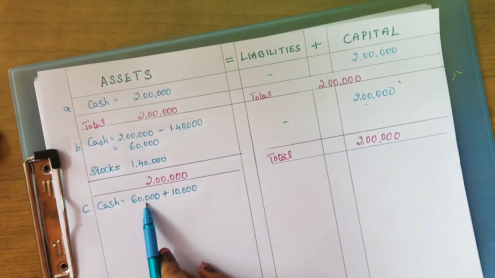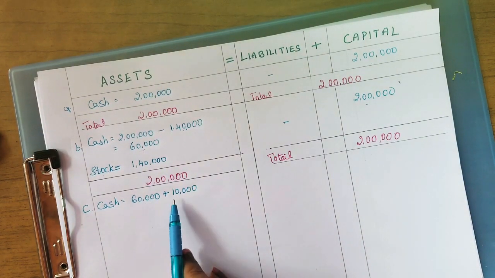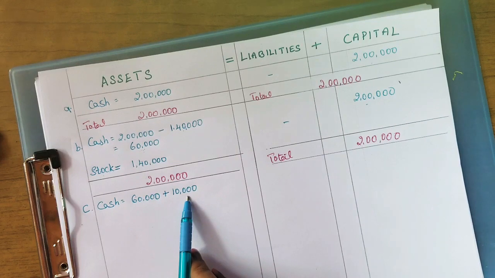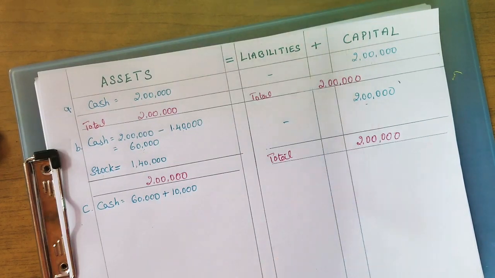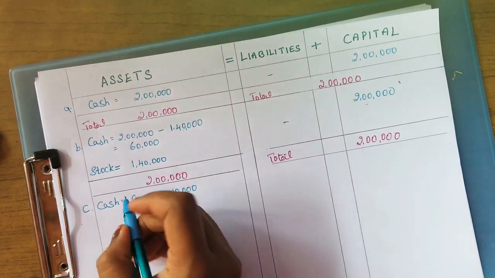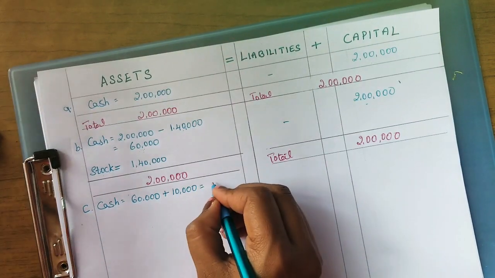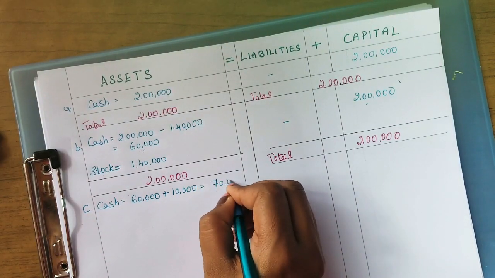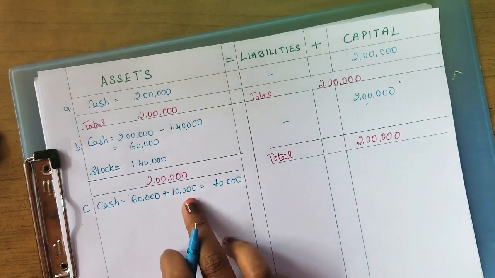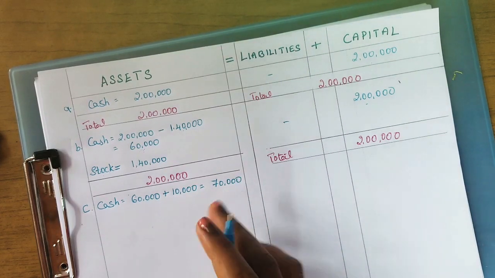So now the cash balance is 60,000. Since we sold 10,000 of goods, that 10,000 we are receiving now, so that will be added. Now what will be the final cash balance? 70,000. Okay, the final cash balance will be 70,000.